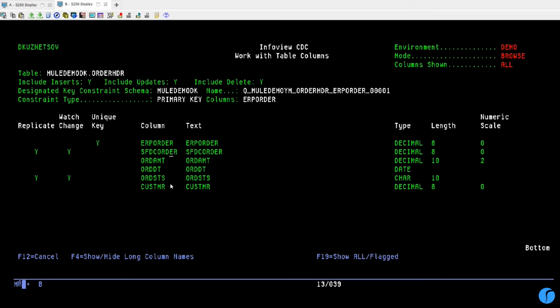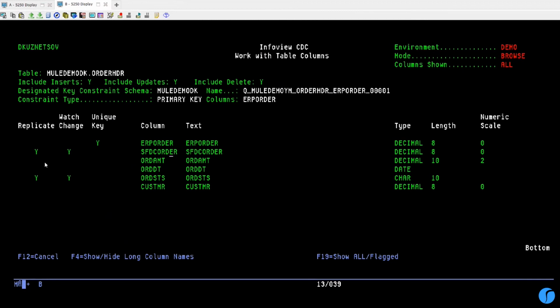Again, we don't need the rest of the fields, which could be very helpful if some legacy applications might have hundreds of columns within denormalized tables. And if the target application only needs maybe a handful of those, then that would definitely cut on the amount of network chatter. So we set up the two fields to be replicated.